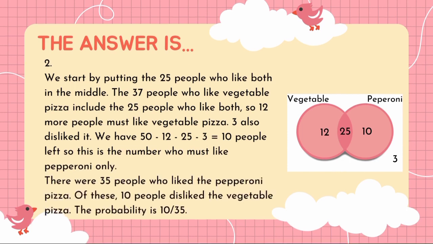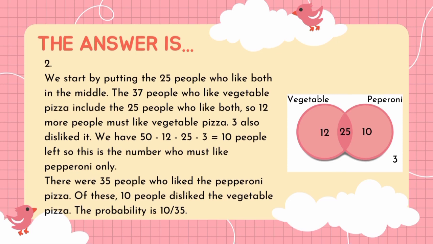The answer for number 2: we start by putting the 25 people who like both in the middle. The 37 people who like vegetable pizza include the 25 people who like both. So 12 more people must like vegetable pizza only. 3 like neither.